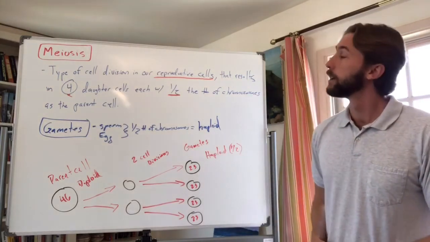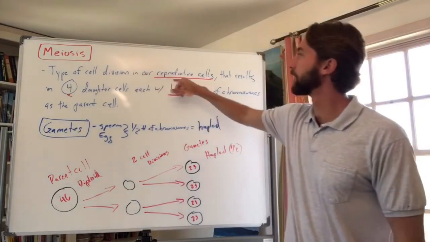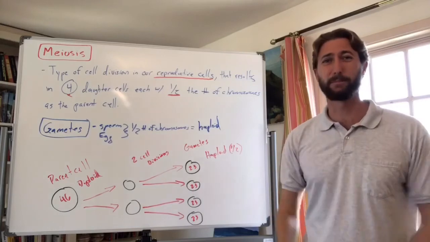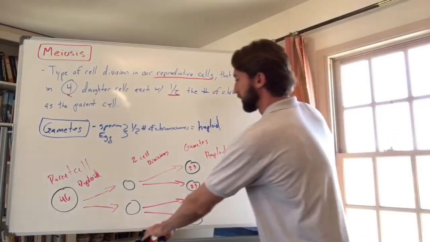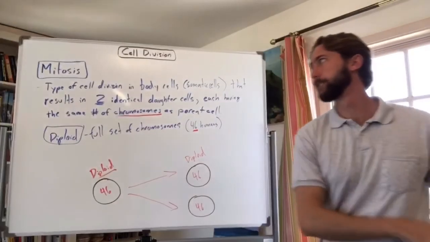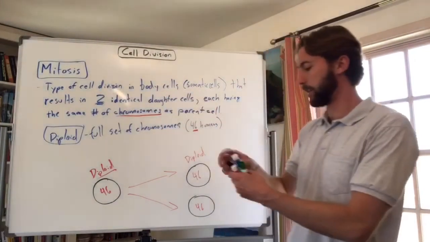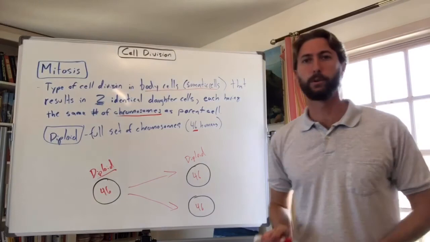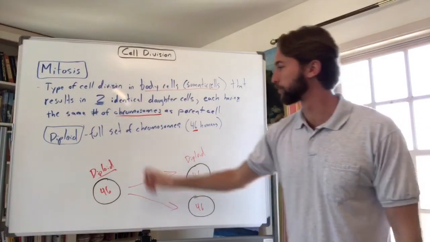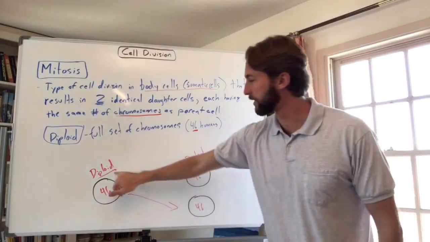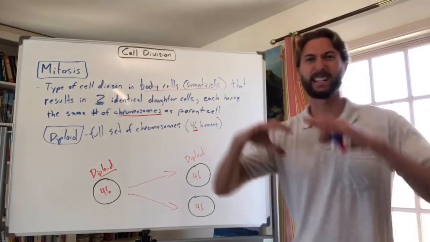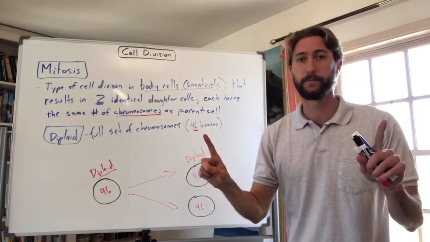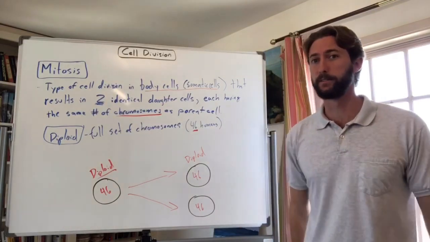All right, cool, guys. So remember, meiosis, we're thinking cells getting ready for reproduction. So cell division, creating our gametes, sperm and egg cells, so we can create a genetic mixture of the 2 parents, versus mitosis happens in our somatic cells, our body cells. That's when you get a cut, broken bone, you want to grow tall, you got to create new cells. It goes through 1 cell division, starts as diploid, ends as diploid. So I hope that kind of explains the difference between mitosis and meiosis, 2 types of cell division, different purposes for why those cells divide.